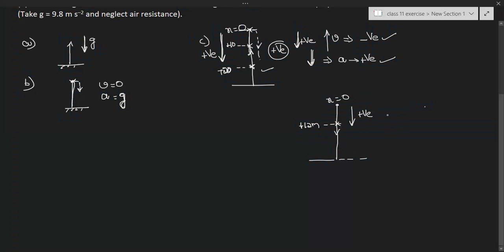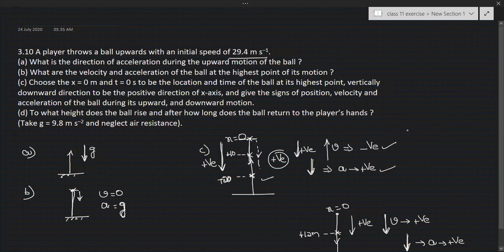Coming to velocity, downward direction is taken as positive, and velocity is also in the downward direction, so velocity is positive. Acceleration due to gravity is always downward, so acceleration is also positive. So in downward motion, position is positive, velocity is positive, and acceleration due to gravity is also positive.